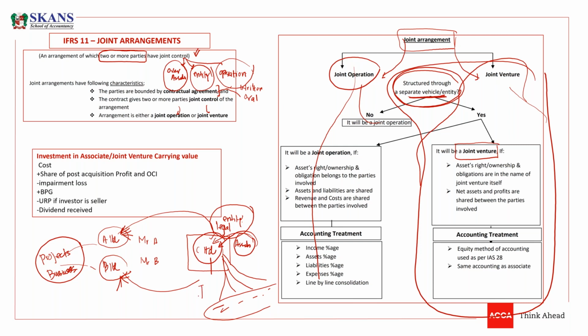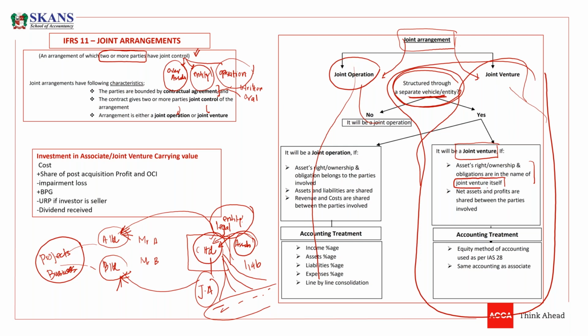So this is the joint arrangement. The first feature in a joint venture is that assets, rights, and ownership, and the obligations, even if they have certain obligations, belong to C Limited. So the liabilities of C Limited are not a liability of A and B. A and B Limited are not bound to pay the liabilities of C Limited. Legally, they are separate. So assets, rights, ownership and obligations are in the name of the joint venture itself.